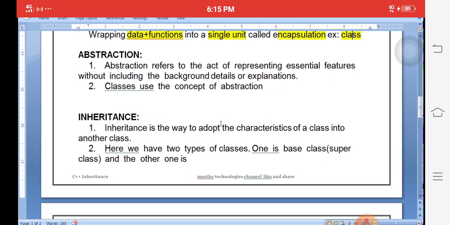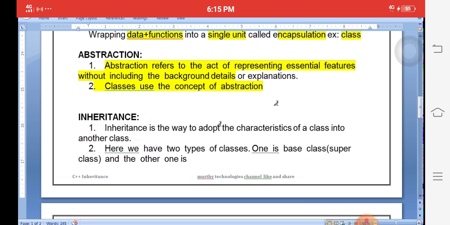Here abstraction. It is similar. Abstraction is also provided by the classes. Class is a concept of abstraction. Abstraction is nothing but representing essential features without including the background details or explanation. For example, you are a customer, you want to know about your bank balance at SBI bank.